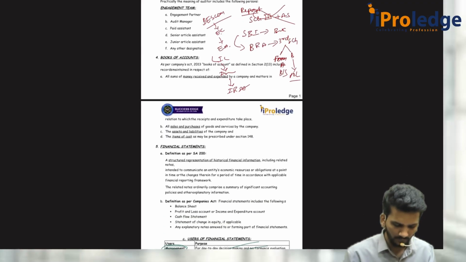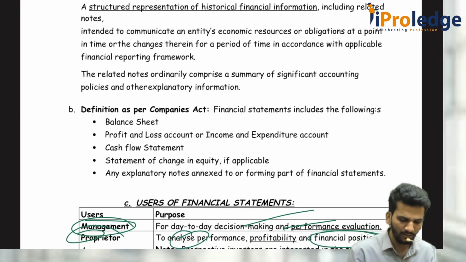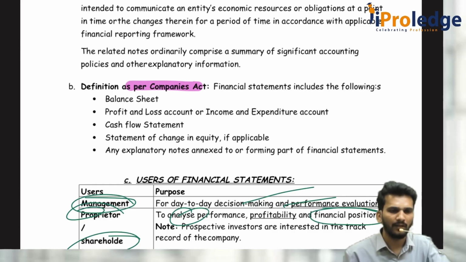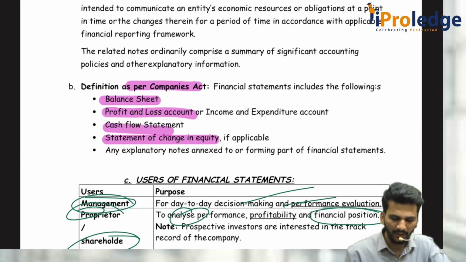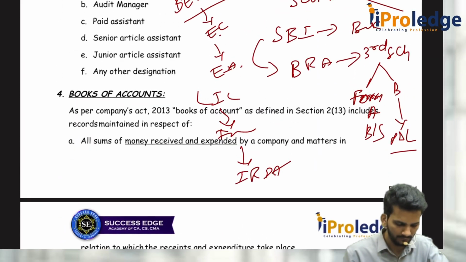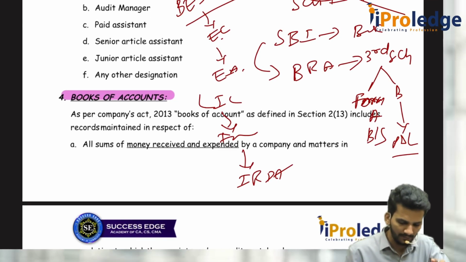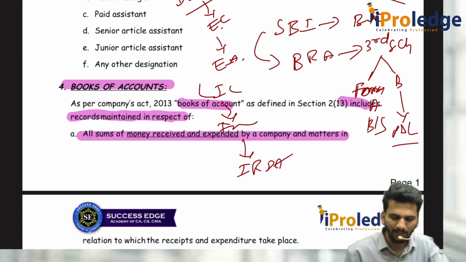Now, what are financial statements? SA 200, we are not discussing that; we will discuss it in SA 200 only. As per the Companies Act, we see five elements combined together, and we call it financial statements: balance sheet, P&L account, cash flow statement, statement of changes in equity, and explanatory notes. These five things. What are books of accounts? I am not reading the entire thing. Any documents, if these are books of accounts, include records maintained in respect of all sums of money received and expended in the company.